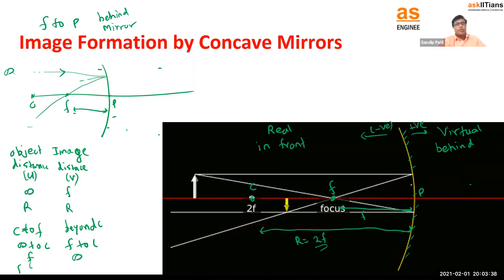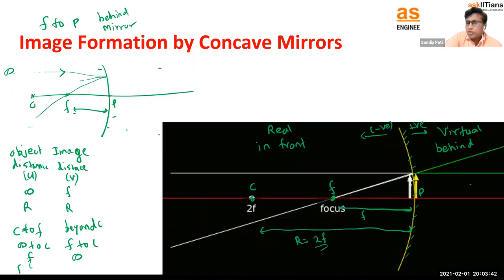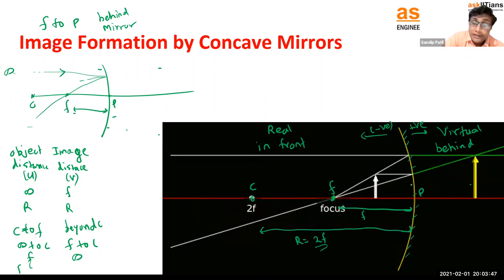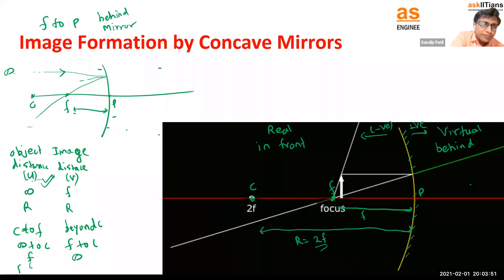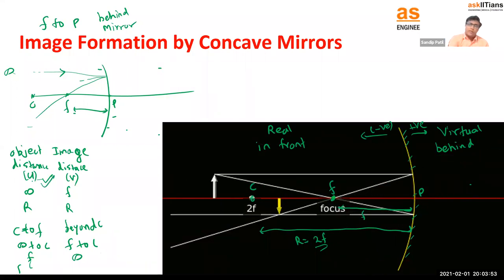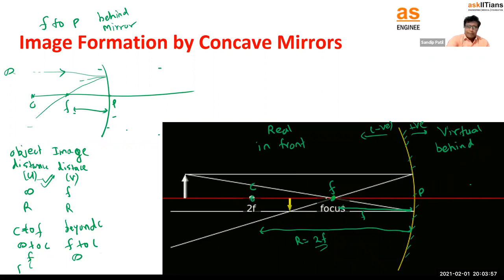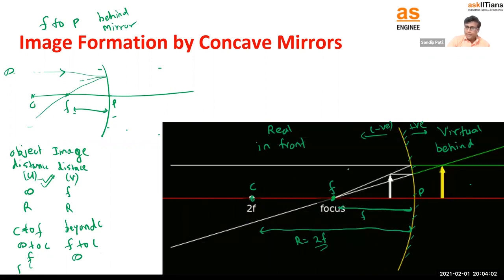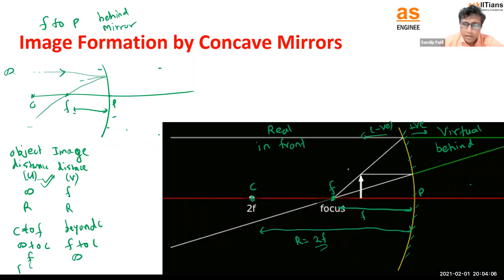Only then do I get the negative distance for the image. In all other cases, the object is kept on the left side, so we consider it a negative distance, and the object distance is denoted by small u. The image is also formed on the left side if we keep the object beyond the focus, so that will also be negative.